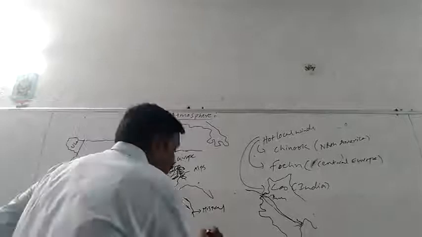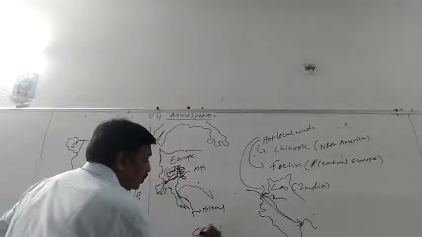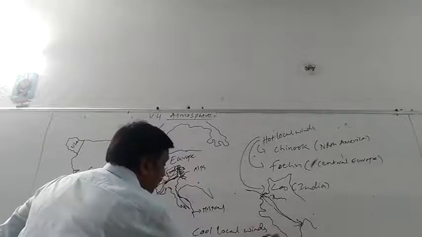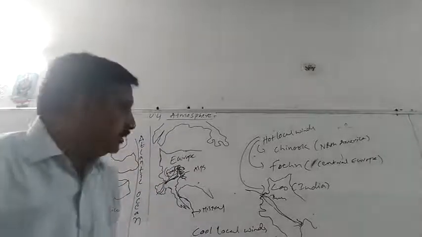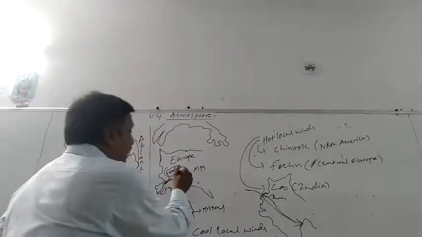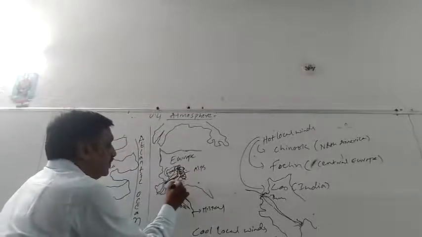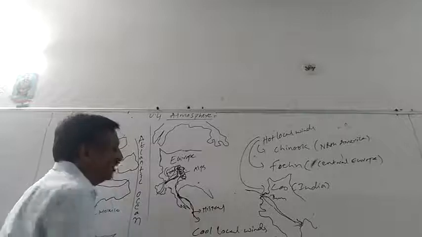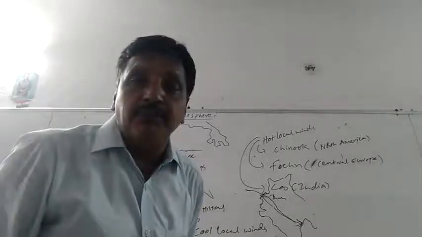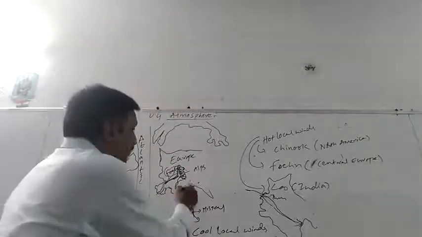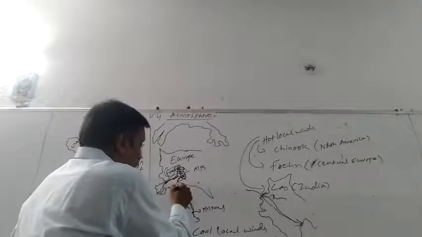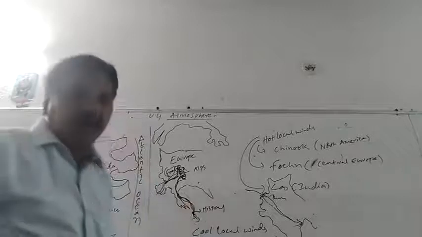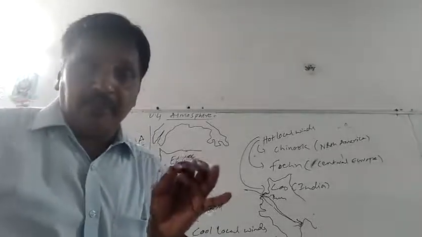Now cool winds, cool local winds. Mistral blows from the same Alps, from the Alps towards Rome in Italy, the capital of Italy, and it will move on to the Mediterranean Sea. It will be starting from the Alps, entering into Switzerland, and then Italy, and finally the Mediterranean Sea. Got it?